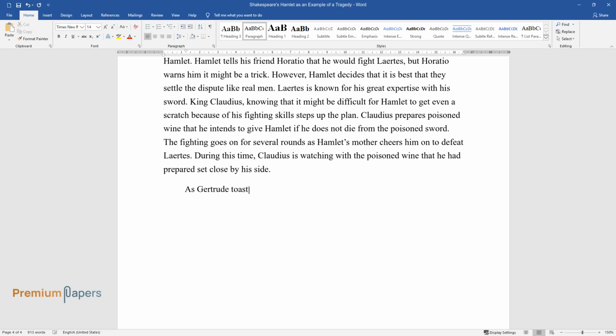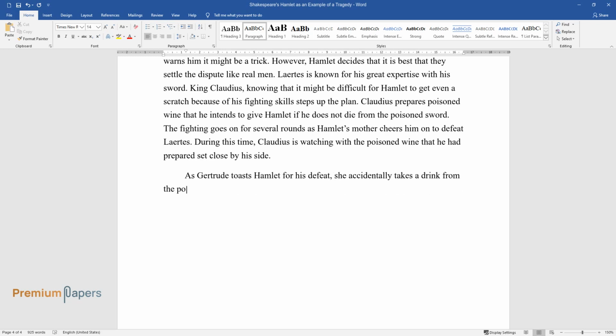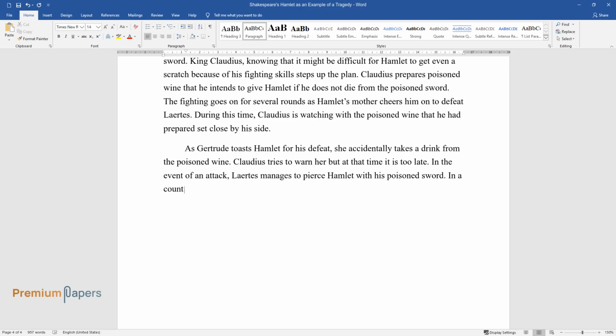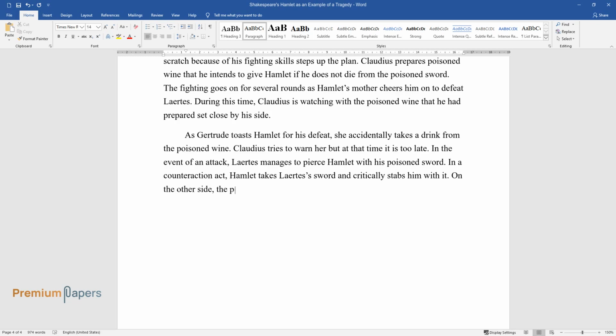As Gertrude toasts Hamlet for his defeat, she accidentally takes a drink from the poison wine. Claudius tries to warn her, but at that time it is too late. In the event of an attack, Laertes manages to pierce Hamlet with his poisoned sword. In a counteraction, Hamlet takes Laertes' sword and critically stabs him with it. On the other side, the poison in the wine instantly kills Gertrude.